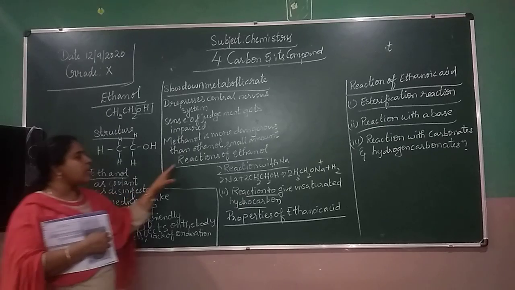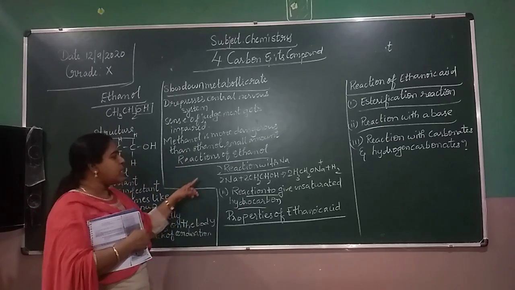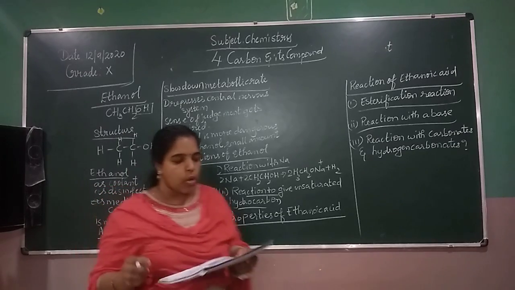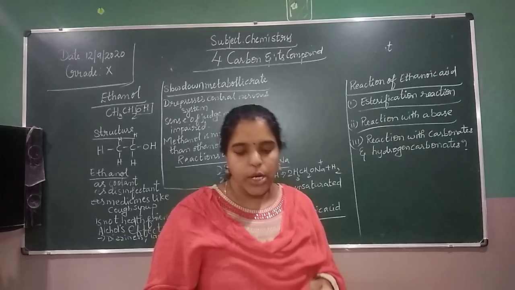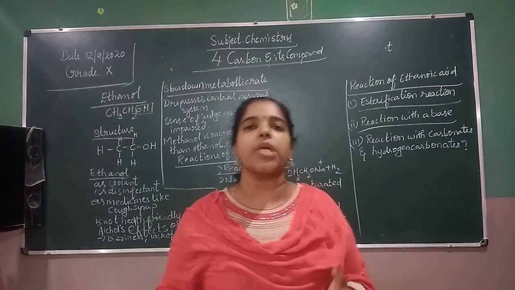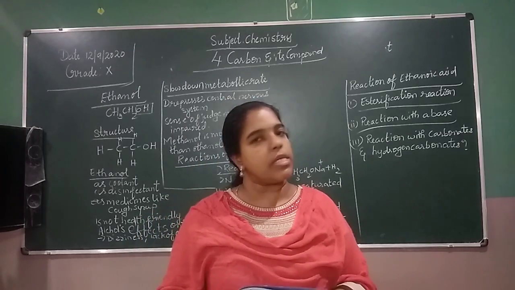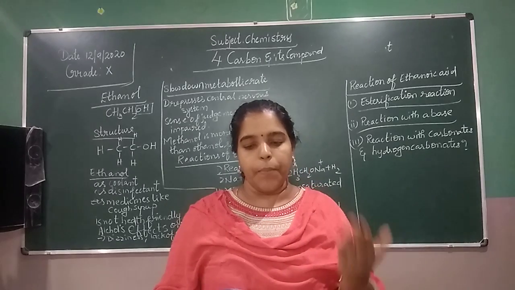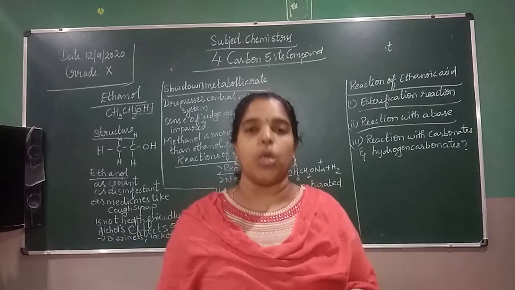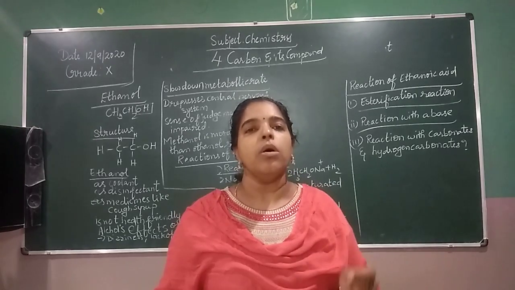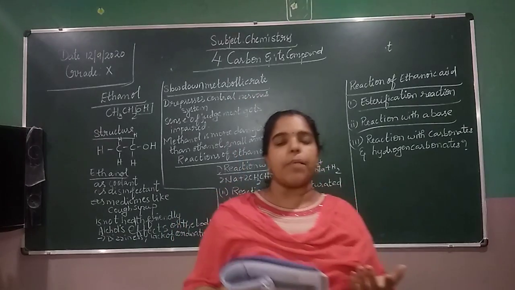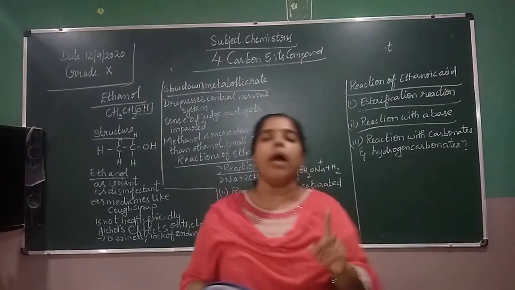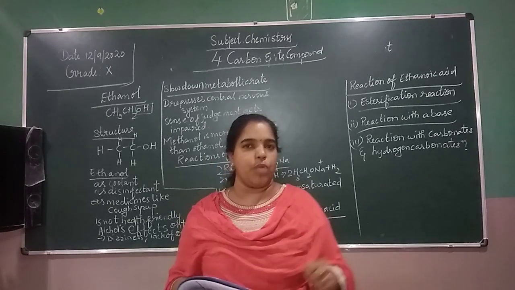Now, what are the reactions of ethanol? Let's see the reaction with sodium. Alcohol reacts with sodium, leading to the evolution of hydrogen gas. The other product is sodium ethoxide. We can recall from the chapter on metals and non-metals that hydrogen is evolved during the reaction of metals.